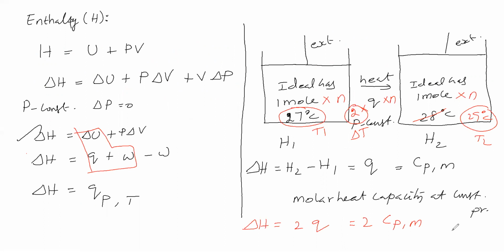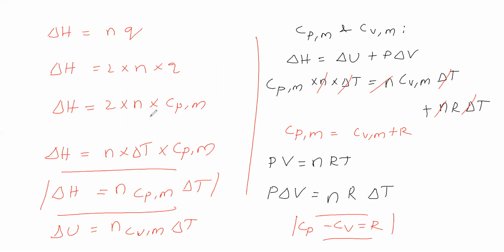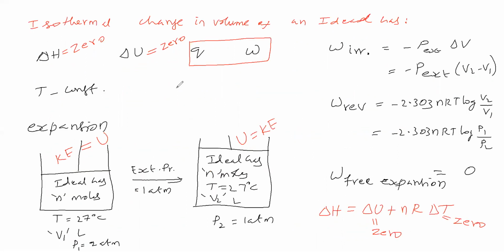So using that, let us see what we can say. Delta U is equal to Q plus W. What is delta U? Delta U is equal to 0. Therefore, what is the relation between Q and W? Q is equal to minus W. We know W, we know the work done. Therefore, we can get Q.